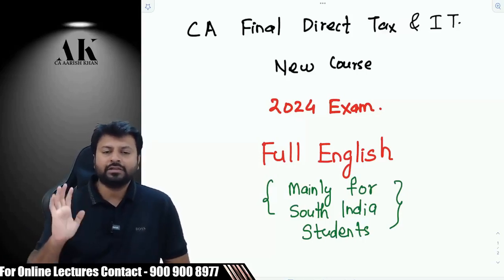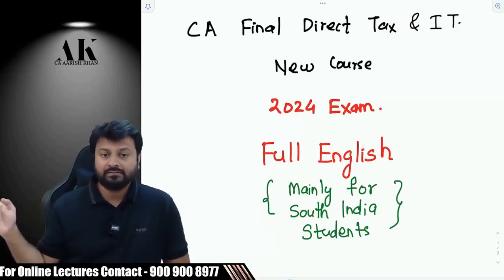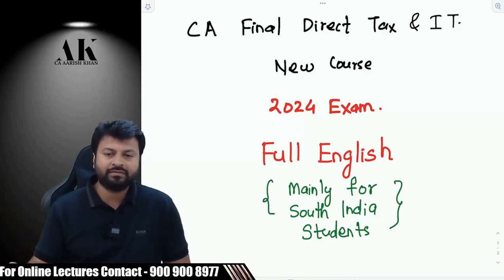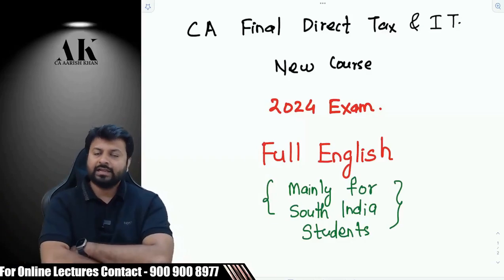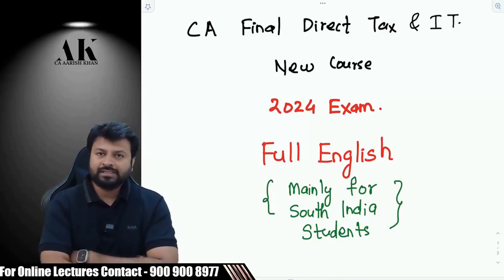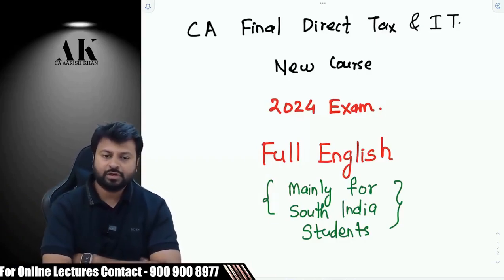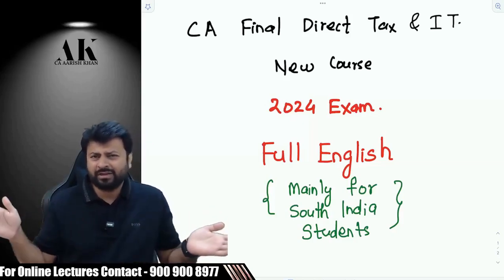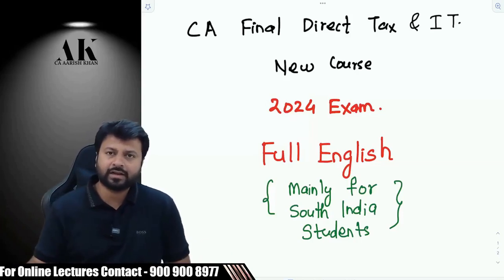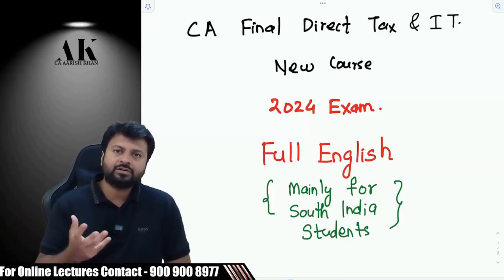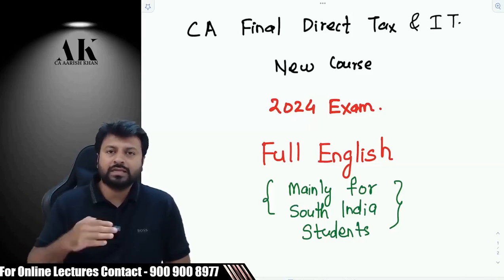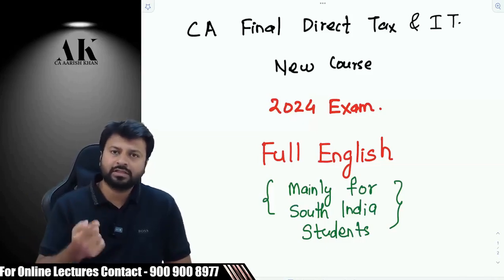This black money law chapter was there earlier in the elective paper. I hope you might be knowing that there was an elective paper earlier in the form of international taxation. In that there was a black money law, but now the elective has gone. So now the institute has shifted that particular chapter into direct tax. It's not a very big topic, it's a small topic, but yes, it's an interesting topic. It's an emerging topic, it's a new topic. So that is one extra topic which we have to do as new course syllabus students. That is the first thing that you have to keep in mind.